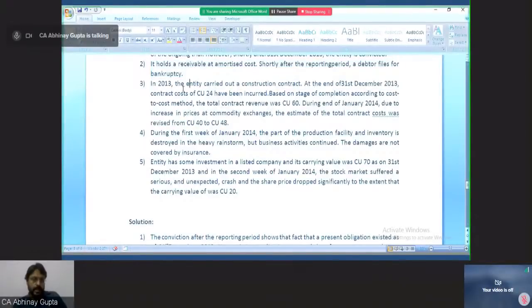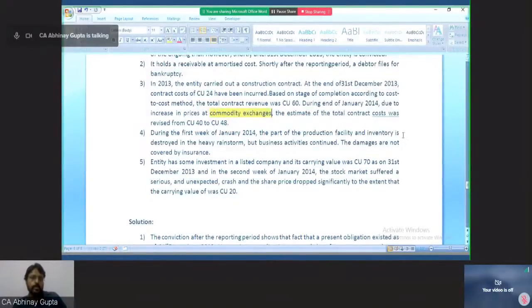In 2013, the entity carried out a construction contract. So there is a construction contract which the entity was carrying out in the year. At the end, that is 31st December 2013, contract cost of 24 had been incurred. So 24 rupees cost has been incurred on this contract. Based on the stage of completion, cost to cost method, the total contract revenue was rupees 60. At the end of January 2014, due to the increase in prices at the commodity exchanges, please pay attention to the words commodity exchanges.